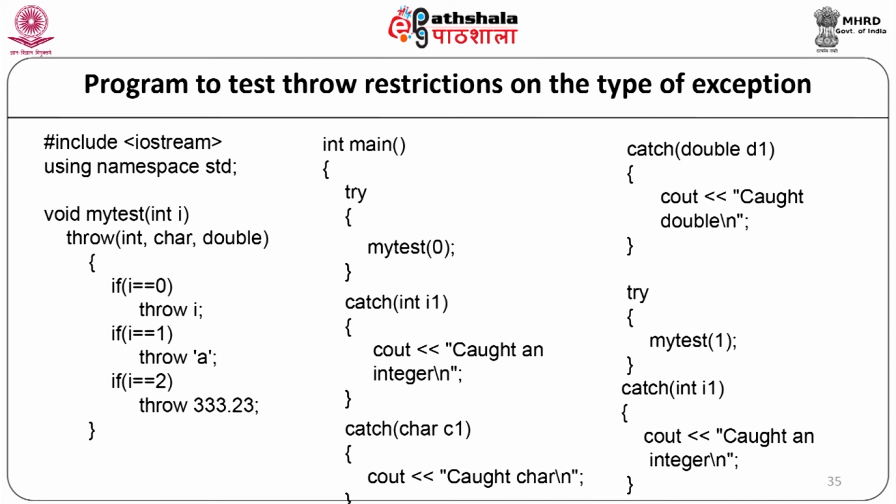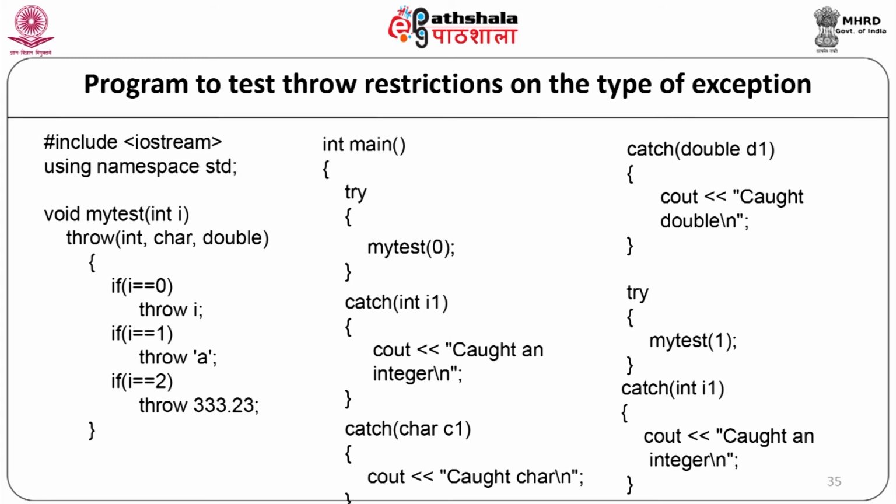Now, we will start with our main function, int main, opening braces, we will write our try block, try opening braces, myTest(0), end of the try block, catch (int i1), start of the catch block, cout "caught an integer", end of the catch block. So, this is the first catch block.